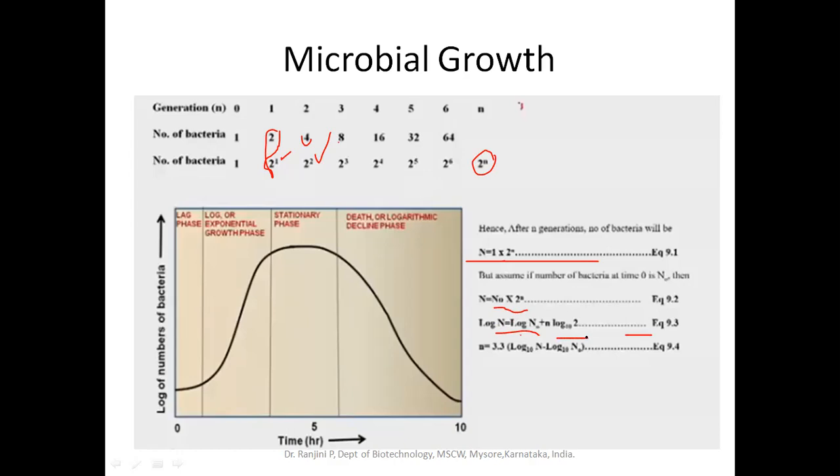Now, n is equal to 3.3 into (log N minus log N naught). So the log of the number of cells at a particular time, minus the log of the initial number of cells, multiplied by 3.3, gives so many generations. You can identify in which generation our cells are growing.